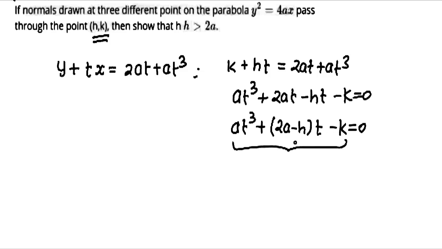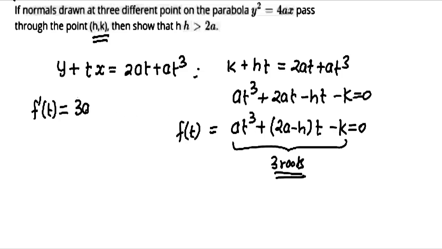If this cubic equation will have 3 roots, then we can say 3 normals can be drawn from h comma k. So if this will have 3 roots, this will have. So what are the conditions for this to have 3 roots? So suppose this is f of t. Okay. So I'm going to differentiate this. We'll get f dash t is equals to 3at square plus 2a minus h. This is differentiation of this function.